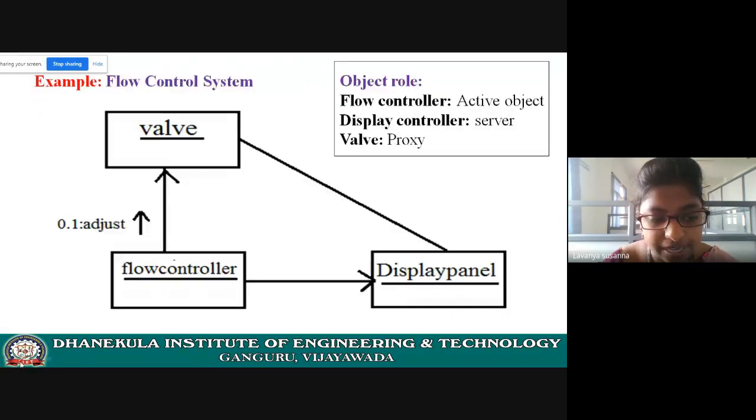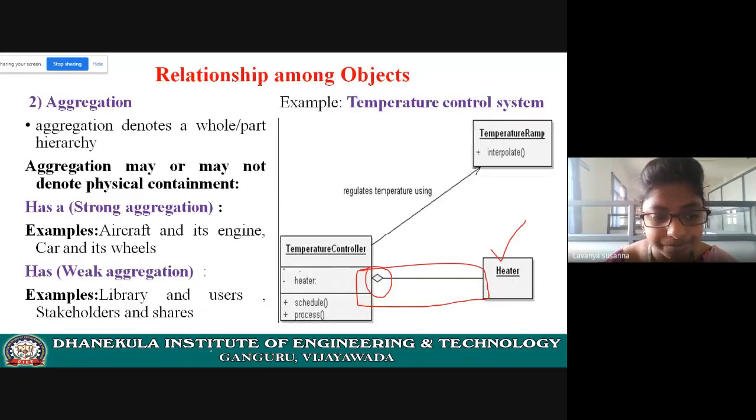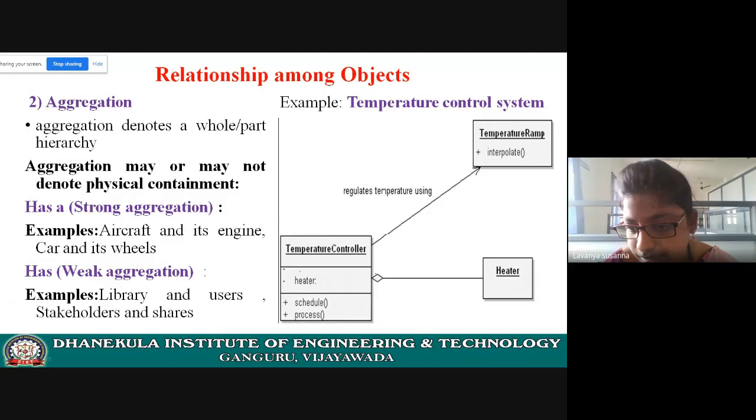See the direction. Direction is also important. See here, the direction is pointing to temperature control, with a diamond symbol. That means aggregation. That means the heater is part of temperature controller. Now here there is another relationship, a link.